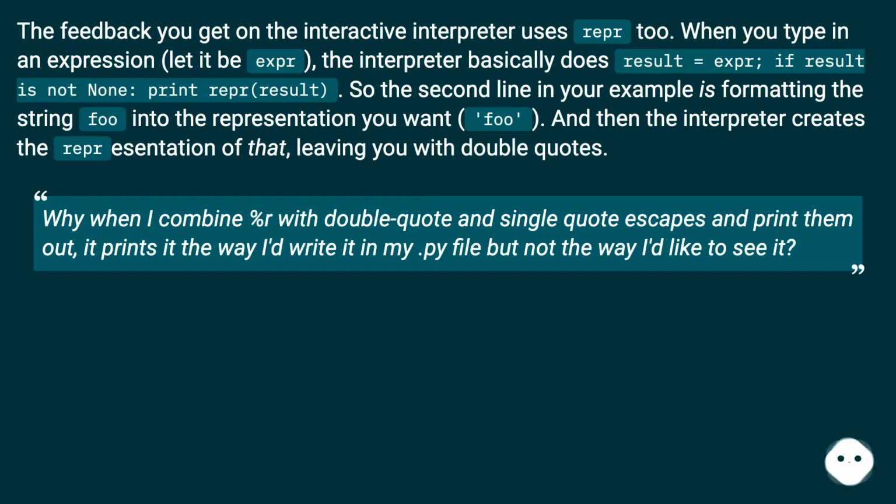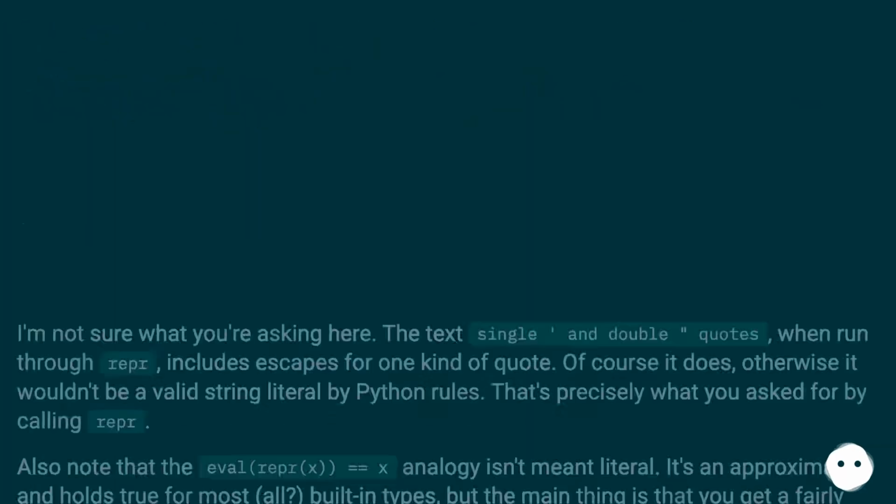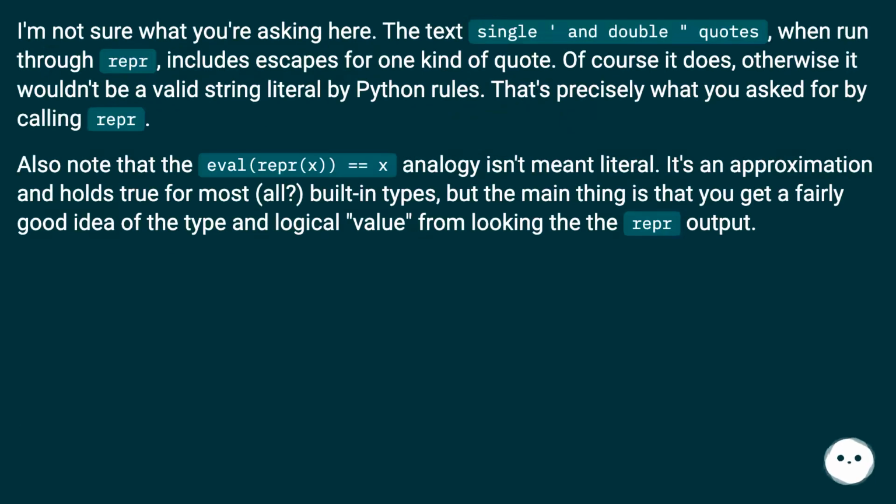Why when I combine %r with double quote and single quote escapes and print them out, does it print them the way I'd write it in my .py file but not the way I'd like to see it? I'm not sure what you're asking here. The text with single and double quotes, when run through repr, includes escapes for one kind of quote. Of course it does, otherwise it wouldn't be a valid string literal by Python rules. That's precisely what you asked for by calling repr.